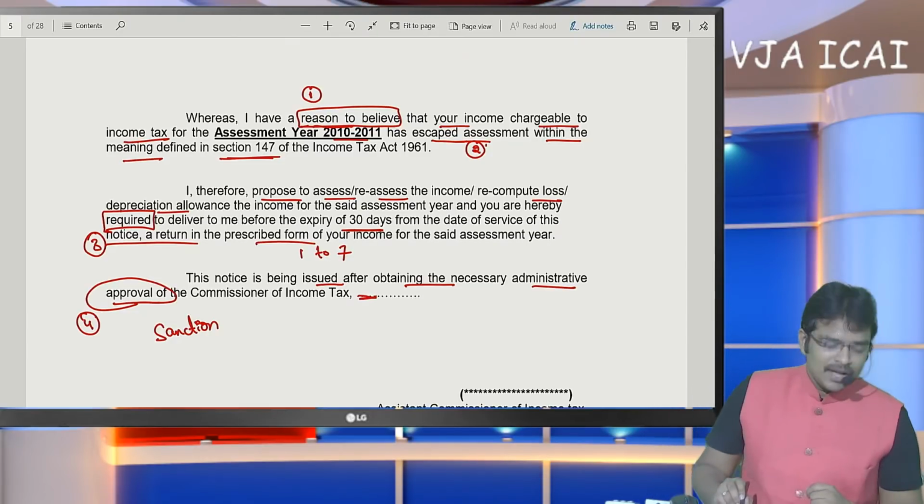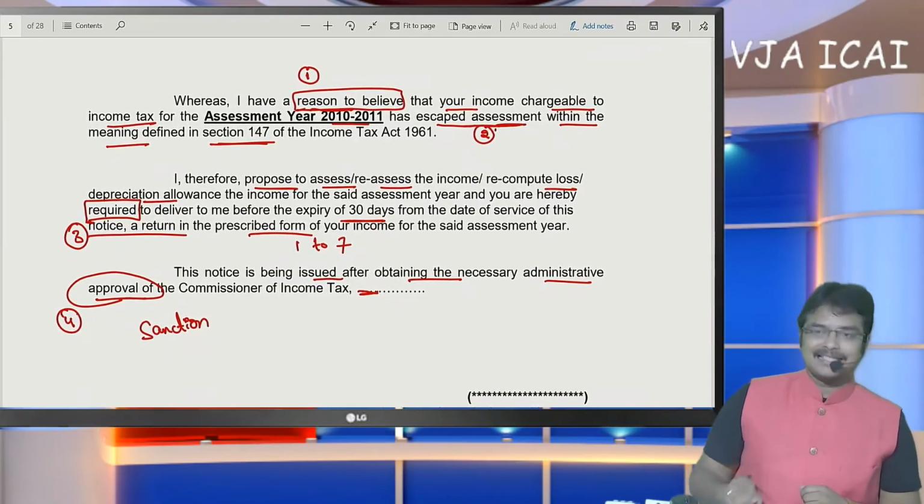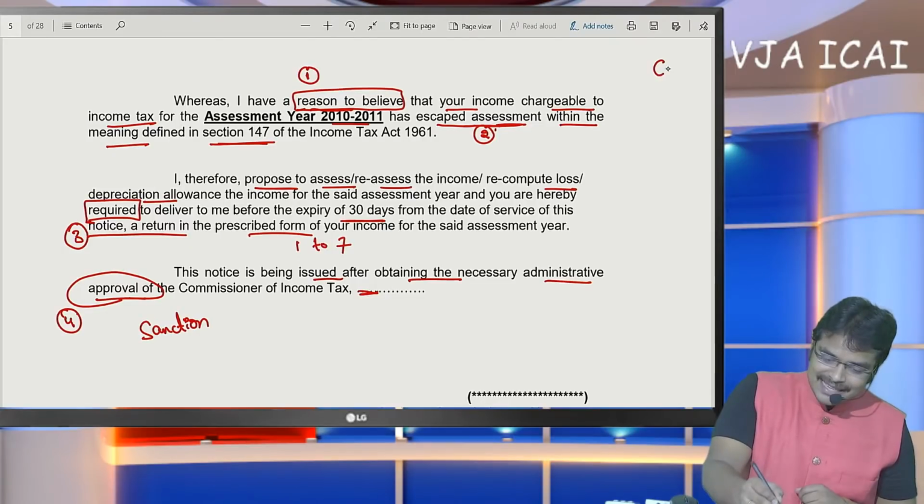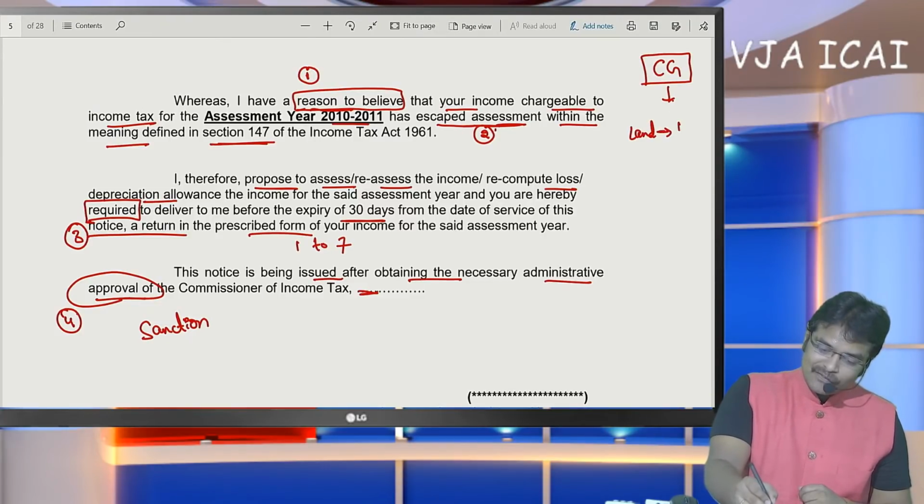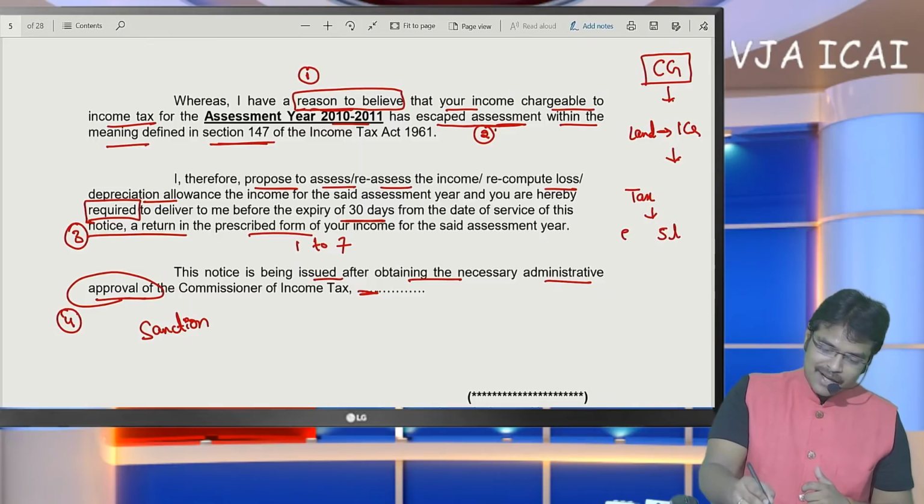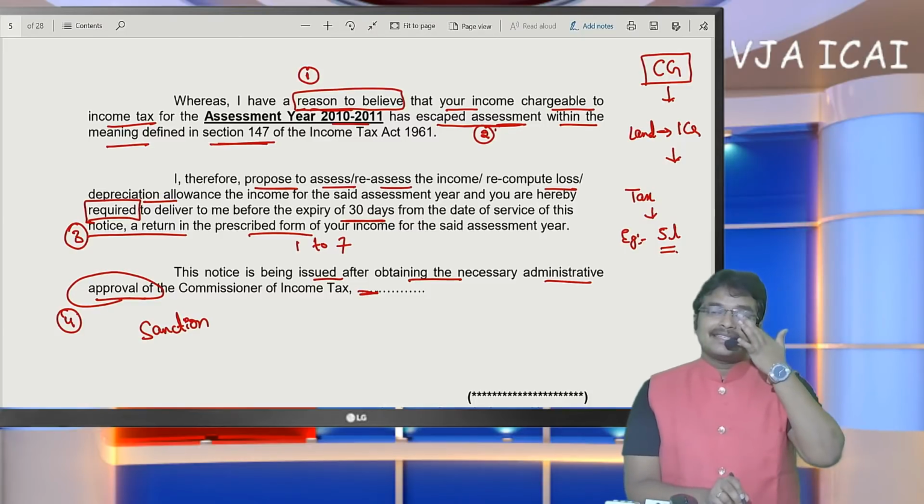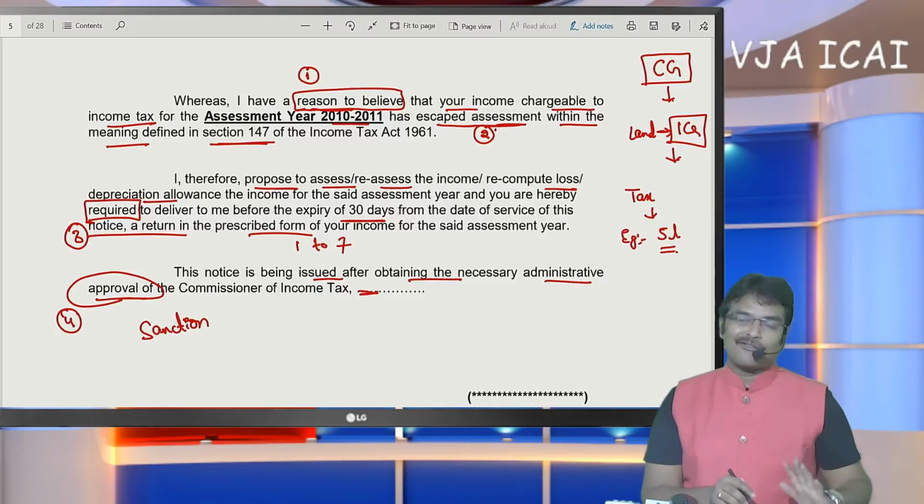First thing, I am going to specify that your income chargeable has escaped assessment. Actually, the SSE has not offered the income under the head capital gain. A normal vacant land is sold for 1 crore. After computing capital gain, the long term capital gain tax would come to around, for example, 5 lakhs. For example, tax payable is 5 lakhs. In this case, the SSE has not disclosed this long term capital gain at all in his return of income.